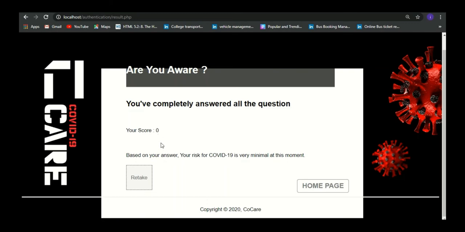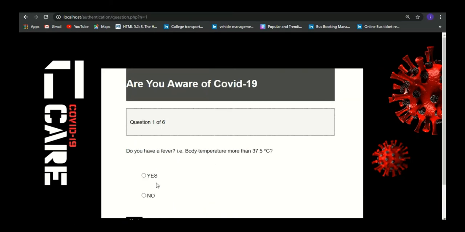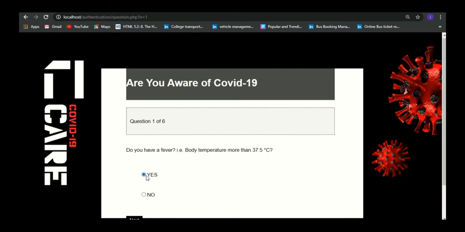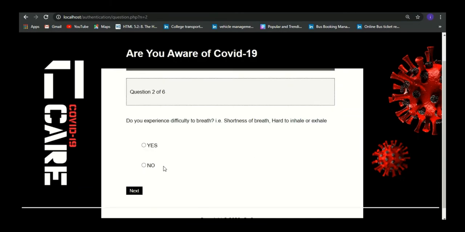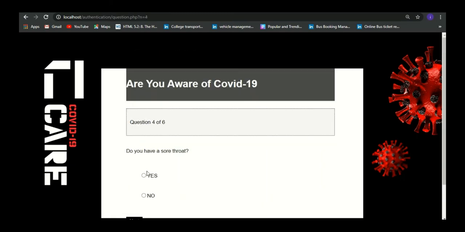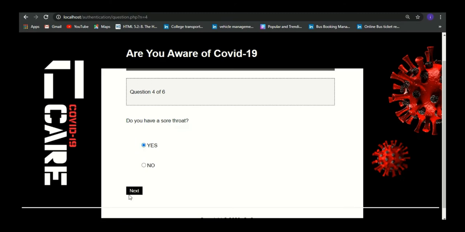So let's see if we have more than 3 symptoms. What will be the message here? Let's repeat. Do you have fever? Yes. Do you experience difficulty to breathe? Yes. Do you have a cough? Yes. Do you have a sore throat? Yes.